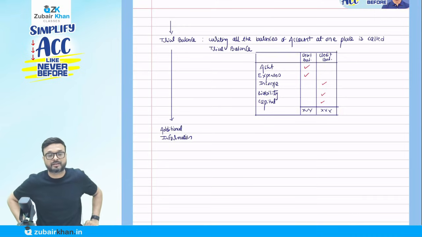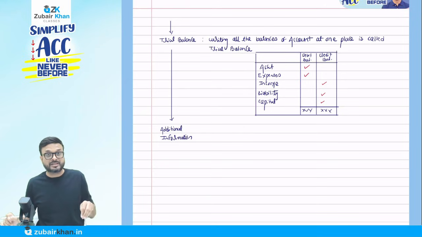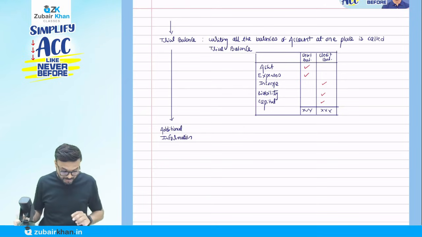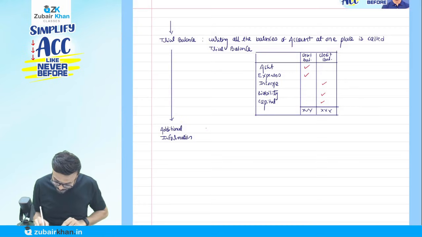When we solve it, we will see that in the financial statement they give the additional information. What is the additional information?